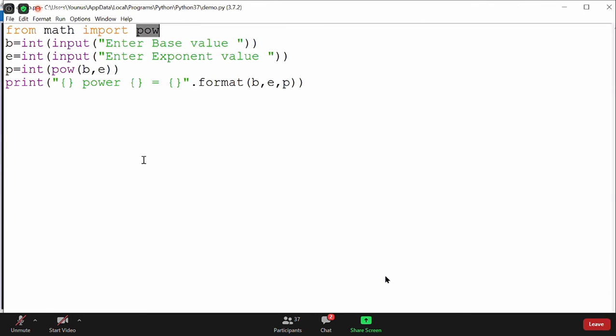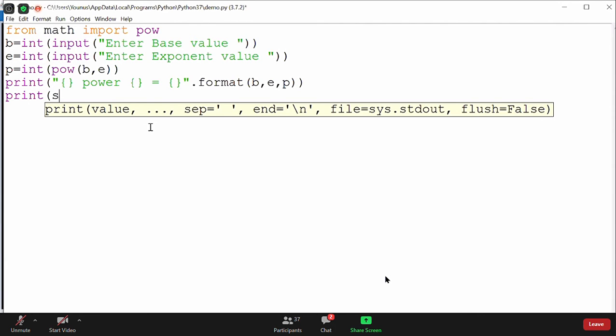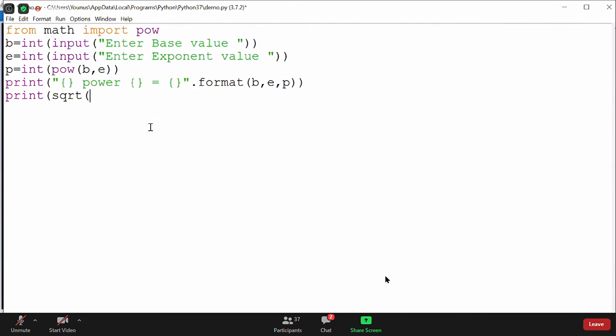Now what if I wanted to use sqrt? What if I wanted to print the square root? Can I use sqrt of 2 and print that? No, we cannot use it. So from math import power, brackets are not required. You don't write that while importing because it understands it's a function. Do we have to define it at the top? Can we use it in place of P directly? No, you have to define it at the top only. In Python, you have to define that at the top, and only then can you use it. There's no way to use it directly there.